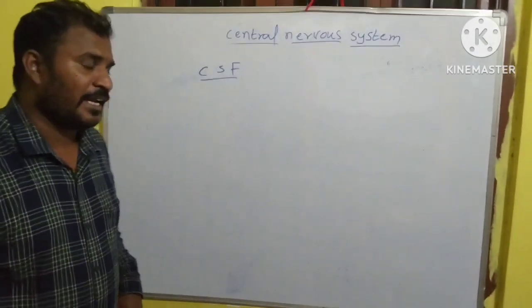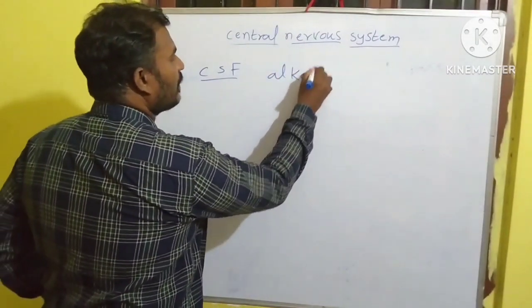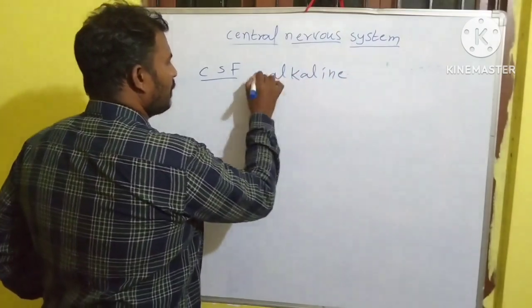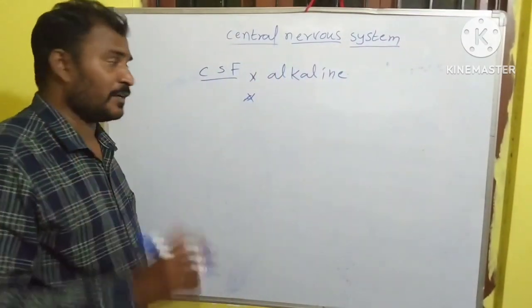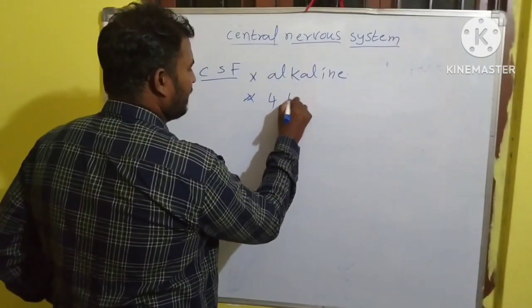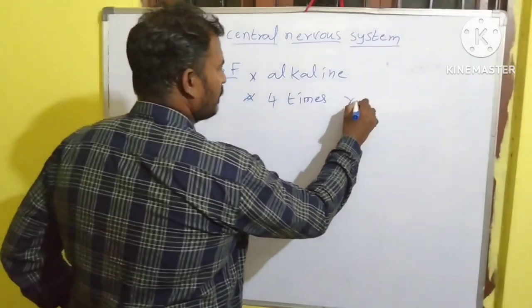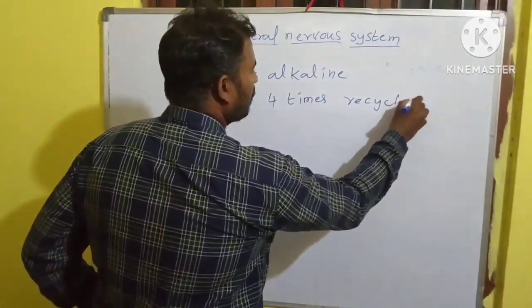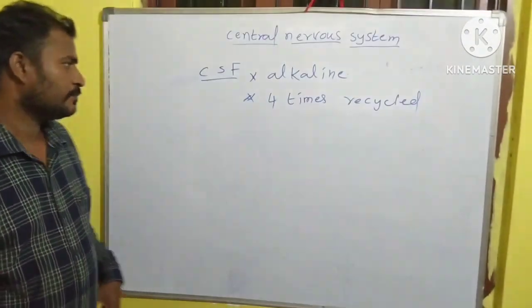Cerebrospinal fluid is an alkaline fluid, and it is recycled 4 times per day.